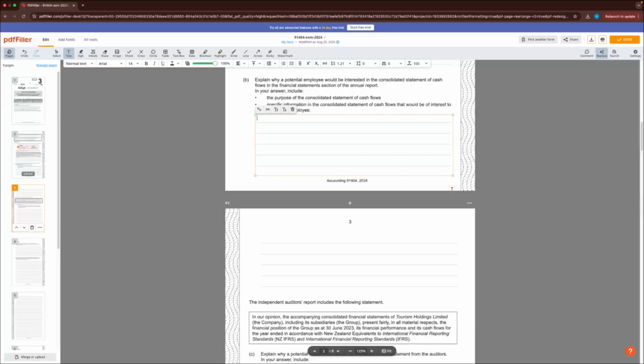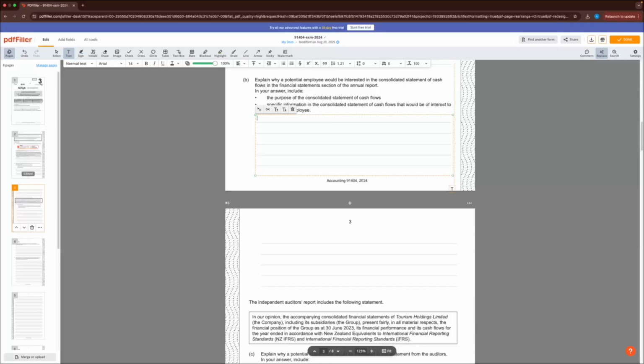It's very similar to the income statement, just excluding things like depreciation, and instead of looking at the gain or loss on sale of an asset, you're just recording the actual amount that you sold the asset for. It's the simplified version. So what they want us to do is state the purpose of the statement of consolidated cash flows, and then specific information in that statement that would be of interest to a particular employee.